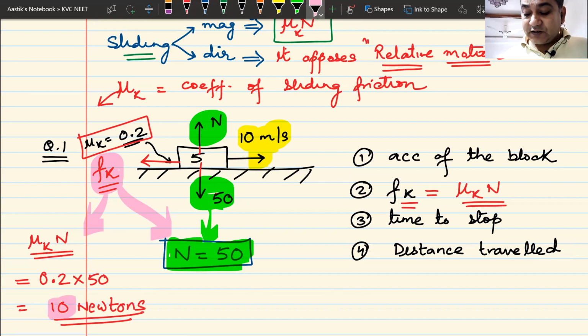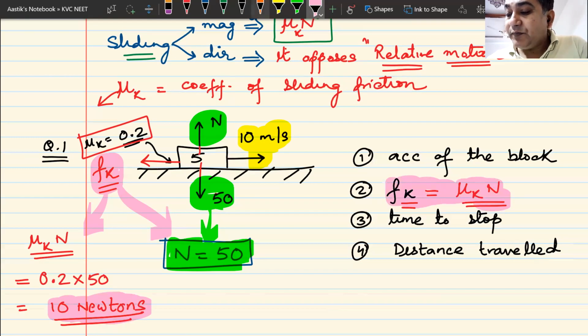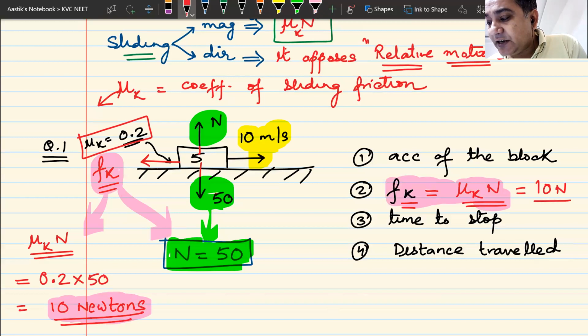The value of frictional force is 10 newtons. It is 0.2, which is mu k, multiplied by 50, which is the normal reaction. Okay, so we have the value of Fk. Fk is simply equal to 10 newtons, N standing for newtons.